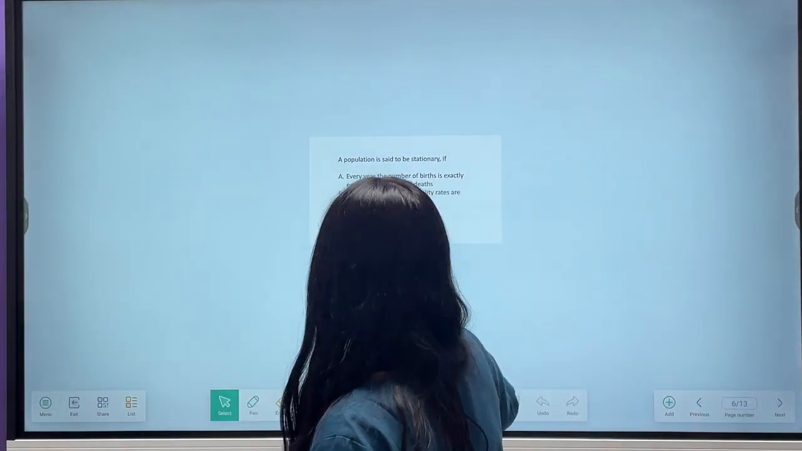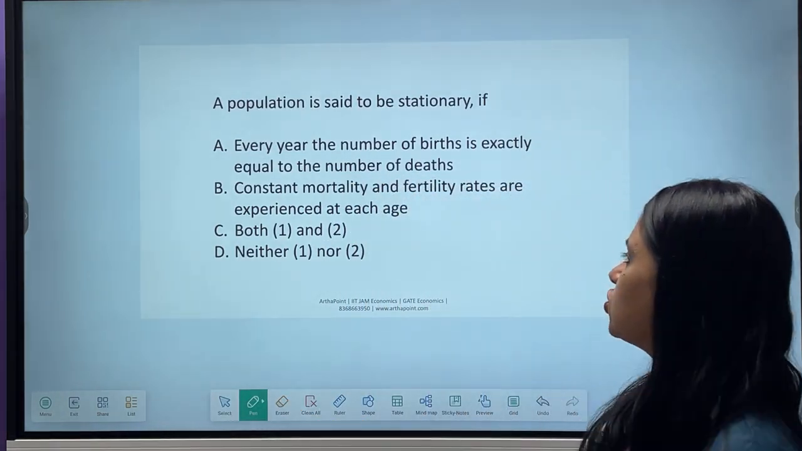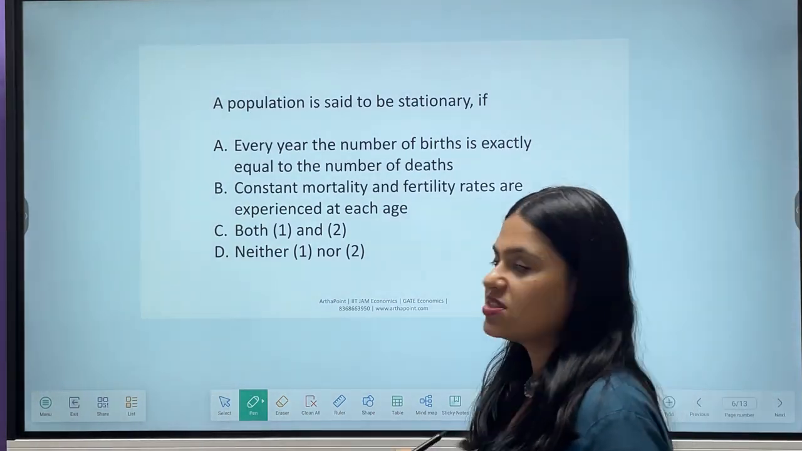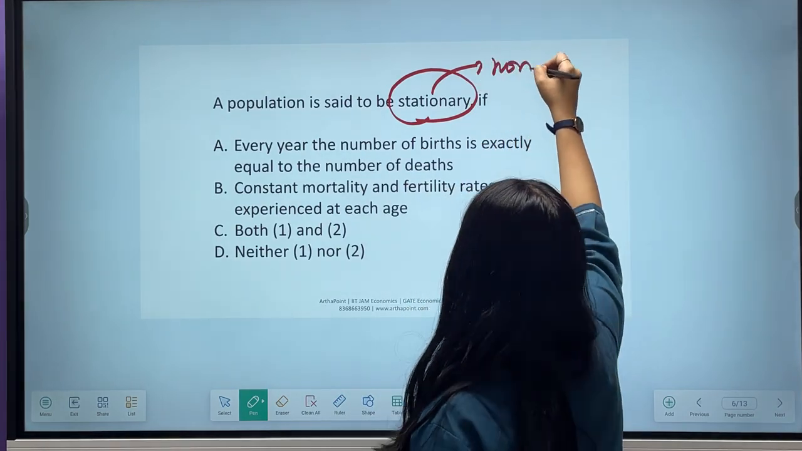Read it out, try to read it yourself. A population is said to be stationary if which of the following is true. So what is the meaning of stationary, beta? Stationary means non-changing.